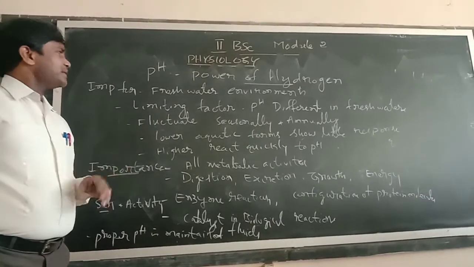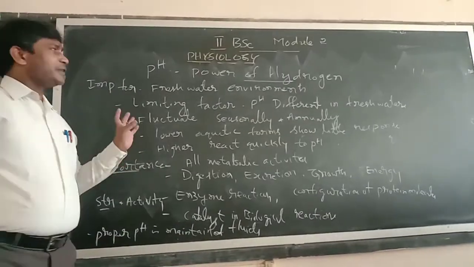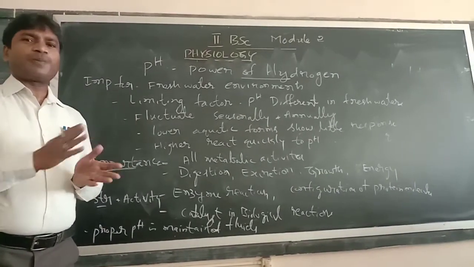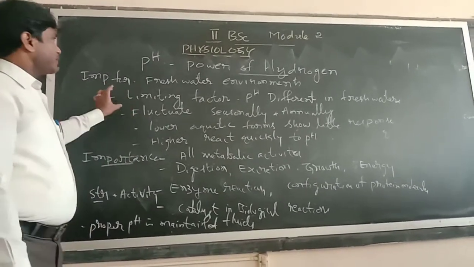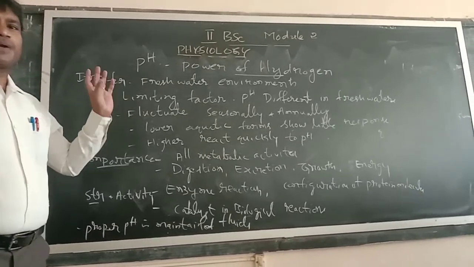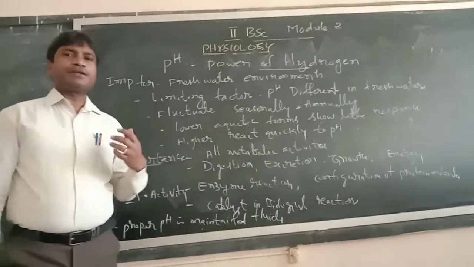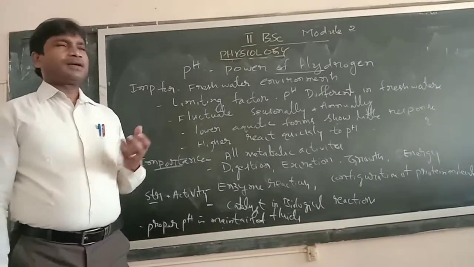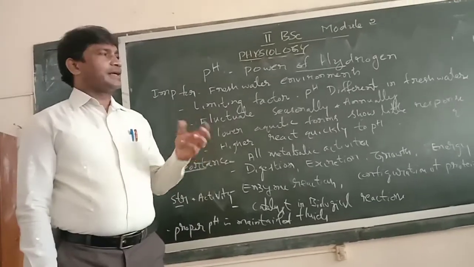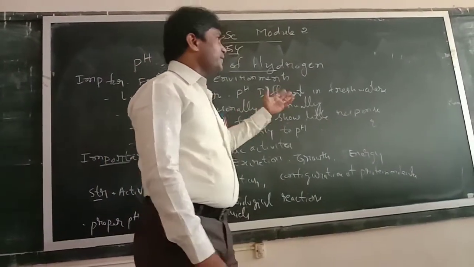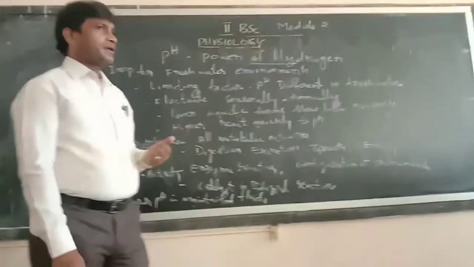It acts as a limiting factor. A limiting factor means a factor which limits the distribution of plants and animals. So pH mainly acts as a limiting factor for the distribution or survival of life forms like plants as well as animals, in aquatic as well as terrestrial forms. And pH is different in freshwater bodies.